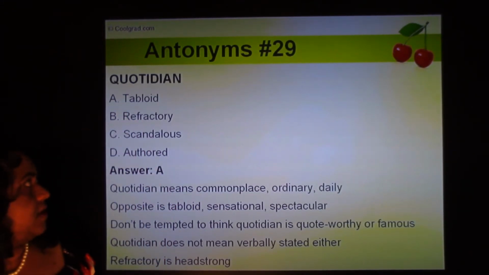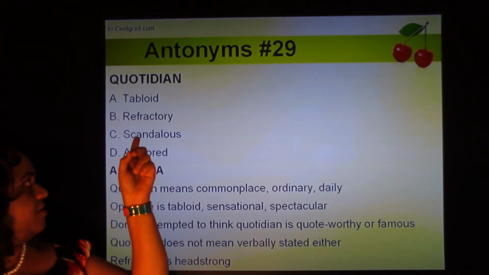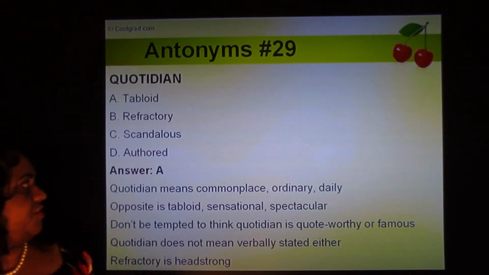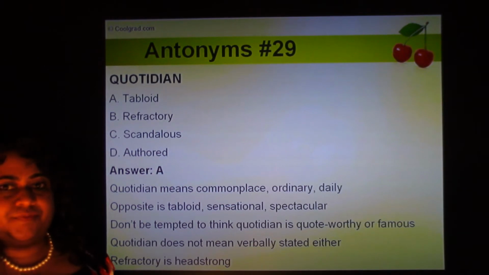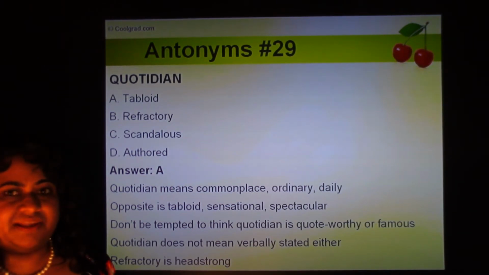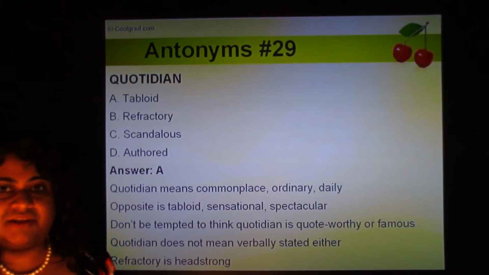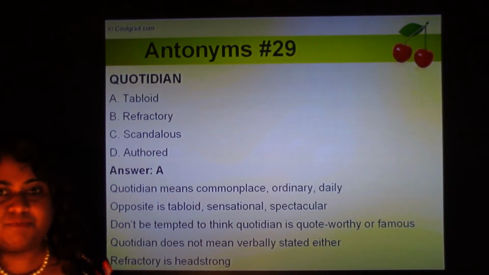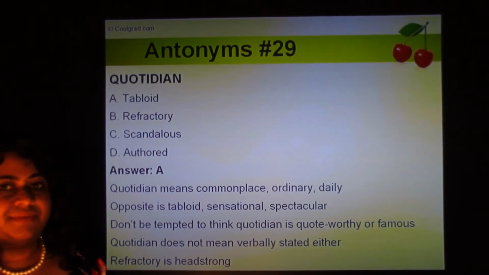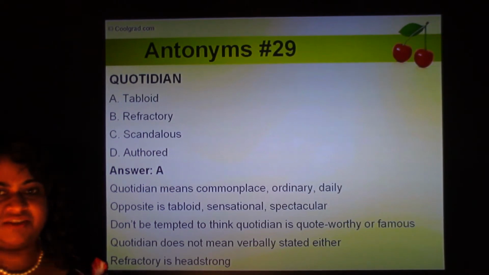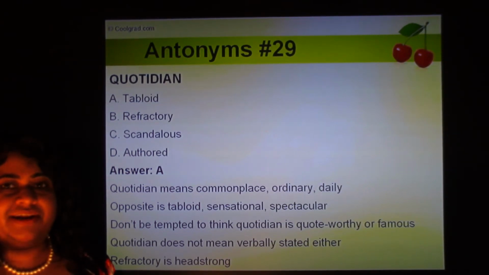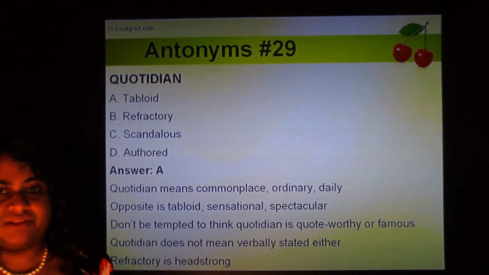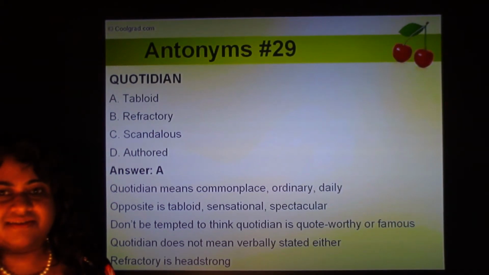Quotidian. The four options are tabloid, refractory, scandalous, and authored. If you've never heard of the word quotidian before, you might think it means something quote-worthy, praiseworthy, famous, popular. But quotidian is actually the opposite. It's something so commonplace and cliched and ordinary, something that happens daily. Think of it this way: quotidian is something that is quoted so often that it's cliched and commonplace.